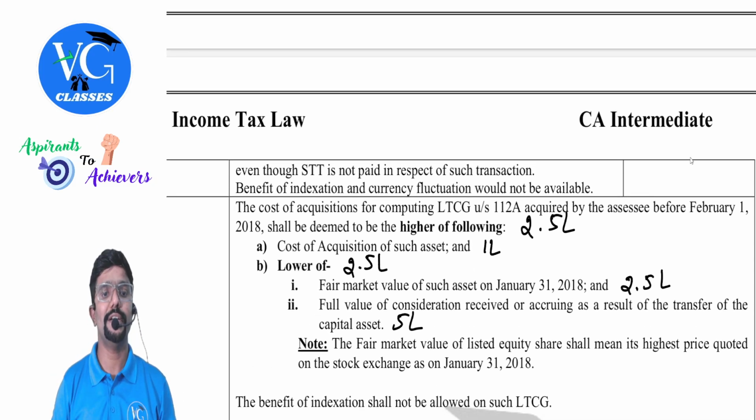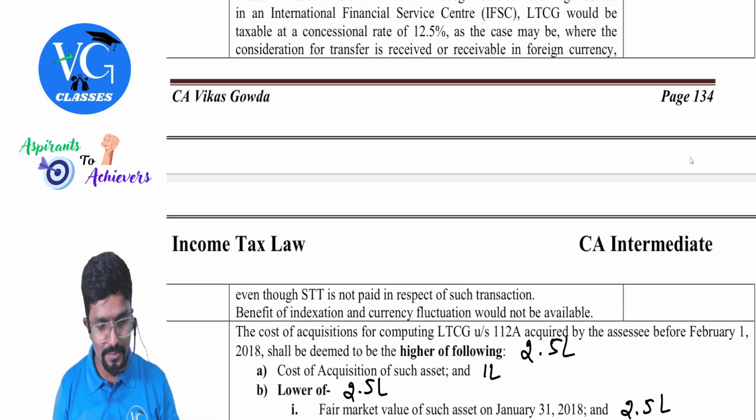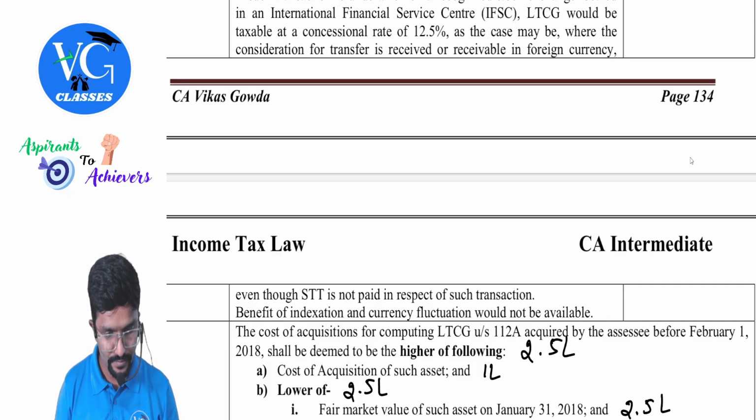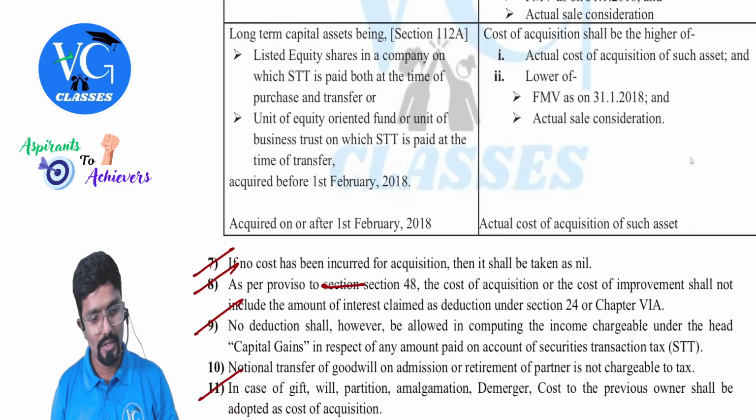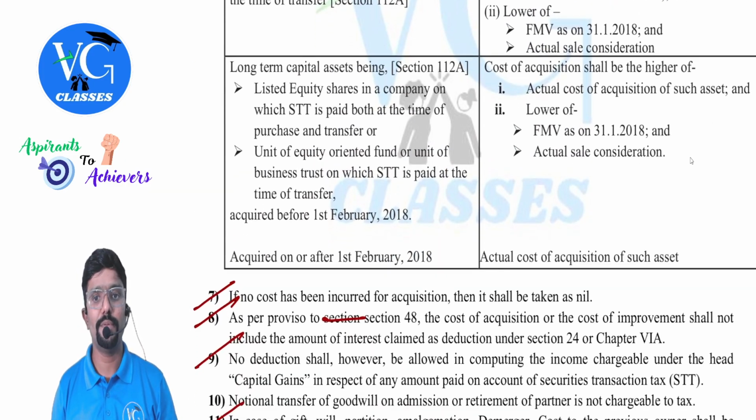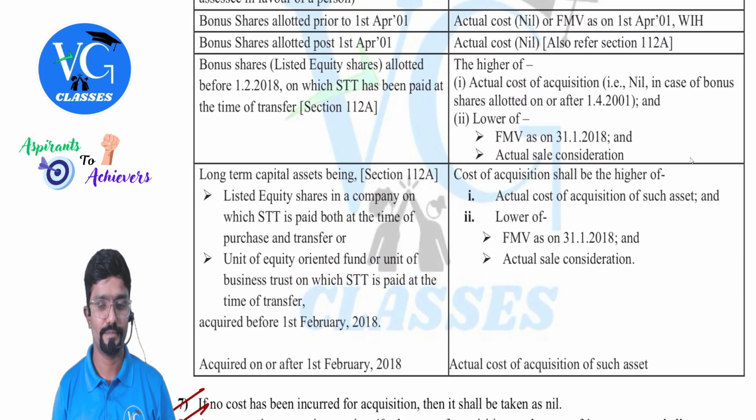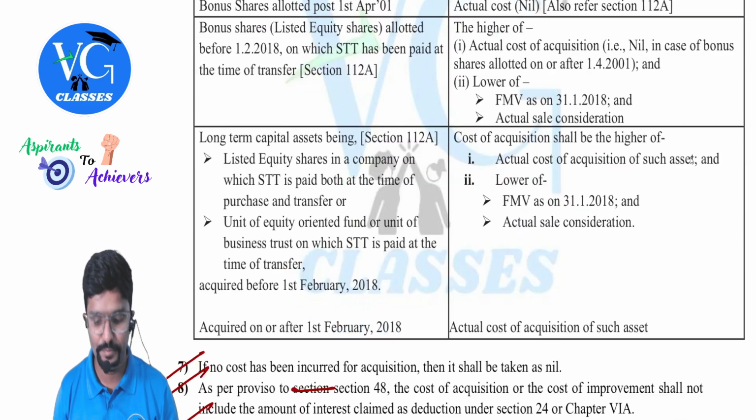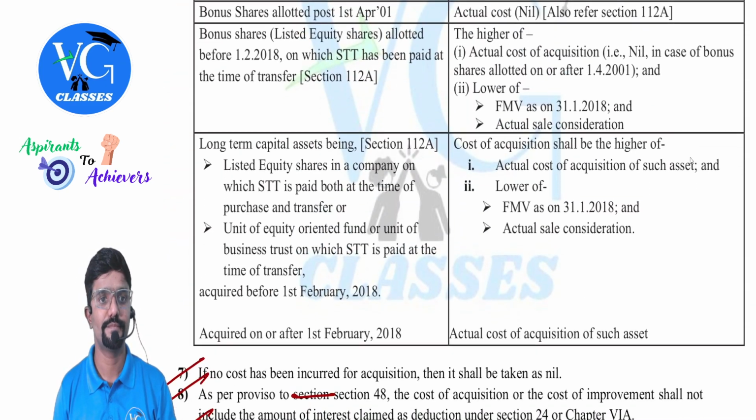Okay, we have covered 112A. Guys, we had kept a few points pending under the cost. Come to that. Under the cost, we had kept this pending. Come to this. Page number 129.